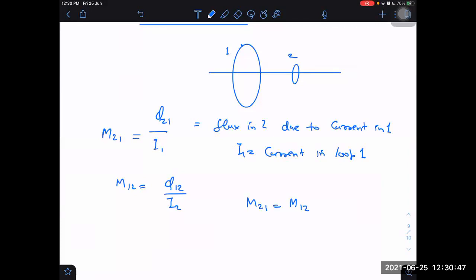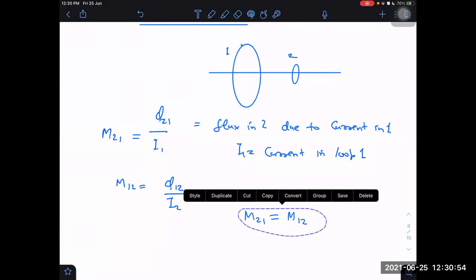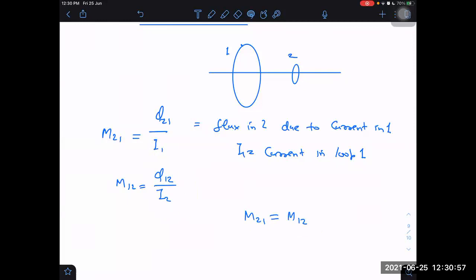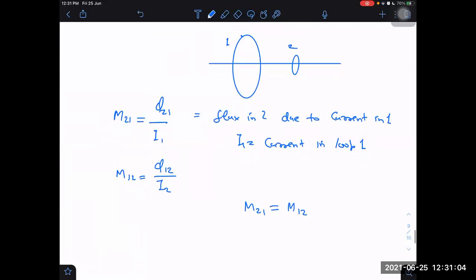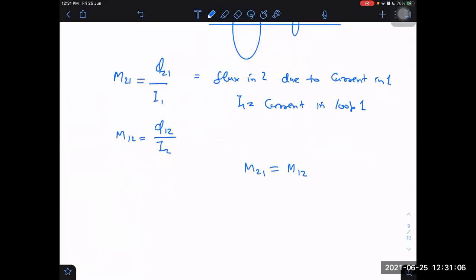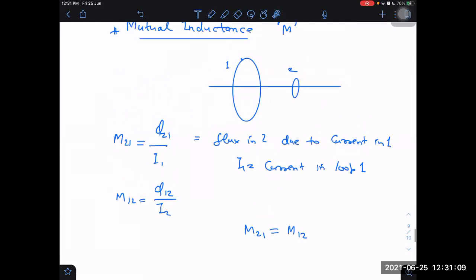It is a mutual property of both. And it depends on how they are located with respect to each other and what is their shape and size. It doesn't depend on flux values and current values. It is also independent of flux and the current. If you know this, can you find out the mutual inductance? We will do it later on, next week maybe, not this week. Otherwise also it is for next week only, right? Yes, sir. We can wait for mutual inductance.